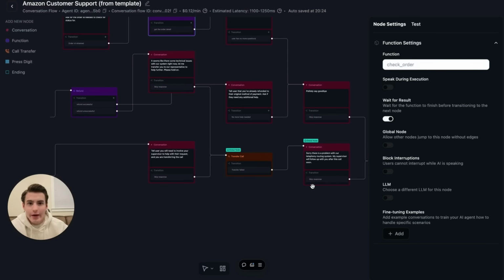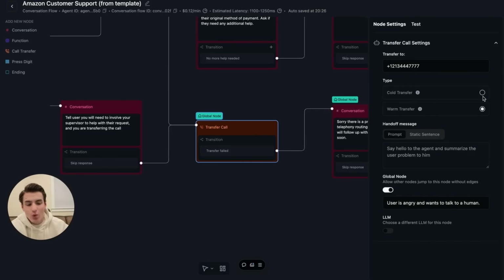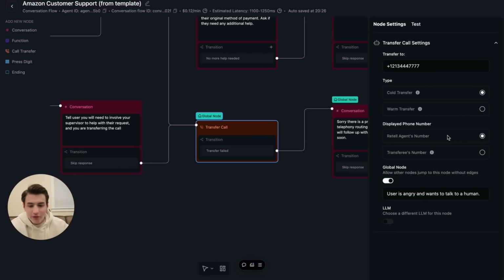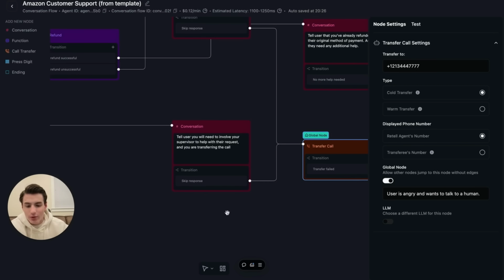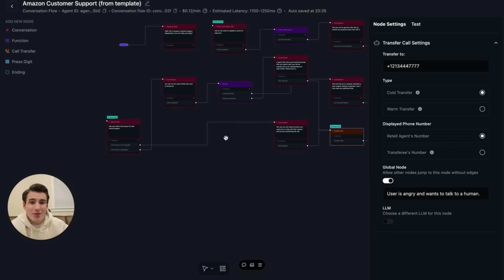If the AI runs into a problem, we're always able to transfer them to a number. We're able to warm transfer them or cold transfer them. If the transfer doesn't work, we are able to keep on going and trying to assist and help them if that transfer doesn't get picked up. But again, if you have the systems in place, that transfer will always go through.